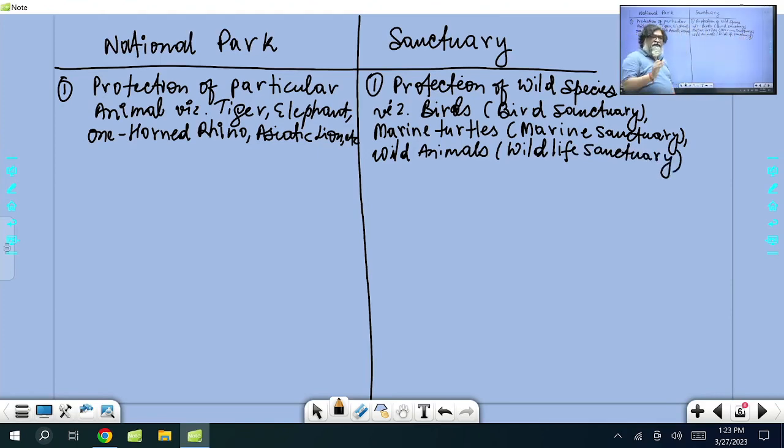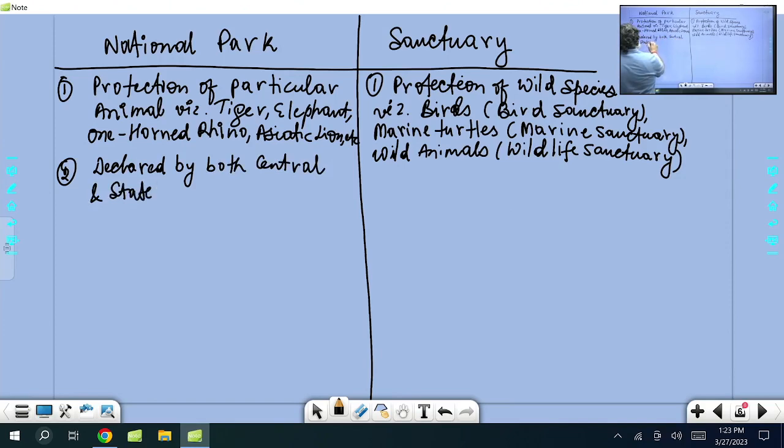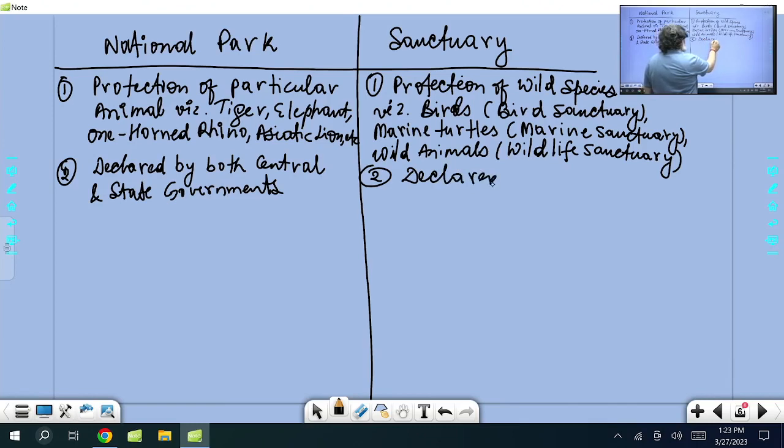Now another thing is that it is declared by both the central government and state governments. Even state governments can, through state law, declare this. Sanctuaries are again declared by both under the Wildlife Protection Act.